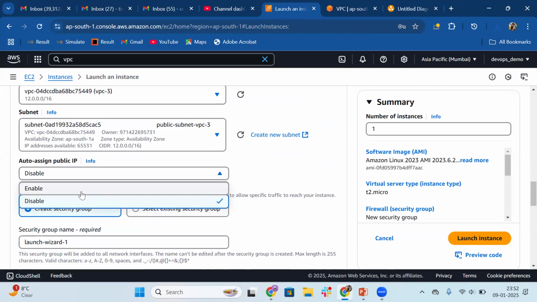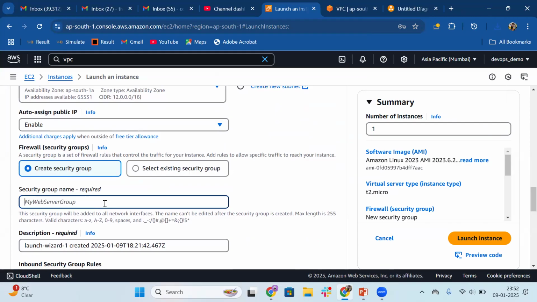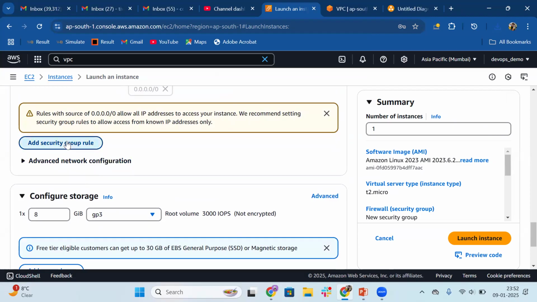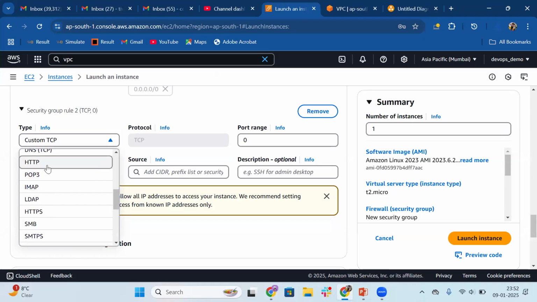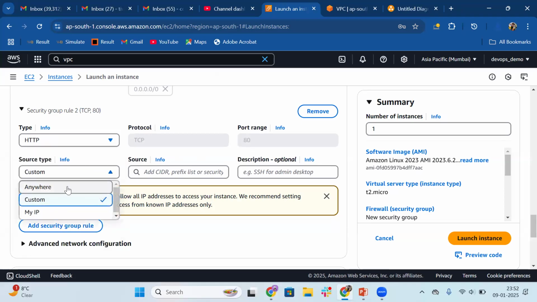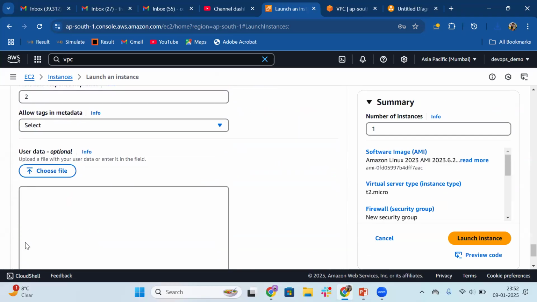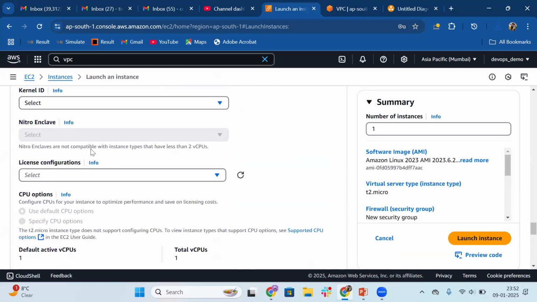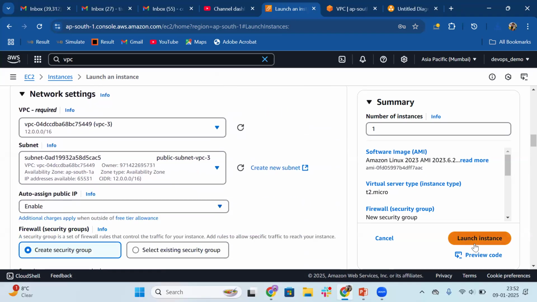Auto-assign public IP, we will enable because we want a public IP address. Security group, once again we will create one, EC2 SG VPC3. And we will add one more security group rule here as usual. So go with the HTTP protocol, port 80 and source anywhere. And the custom message will be welcome to VPC3 EC2 instance. And I hope we enabled the public IP. Yes. Click on launch.